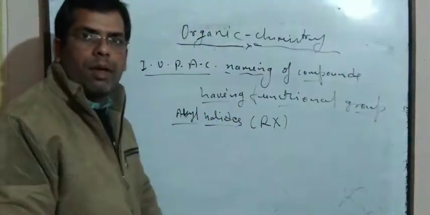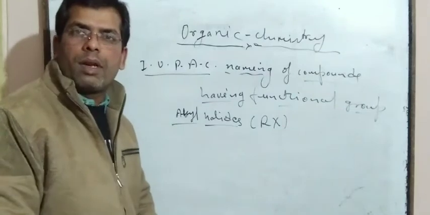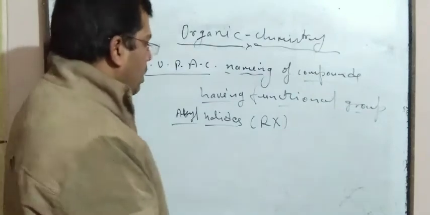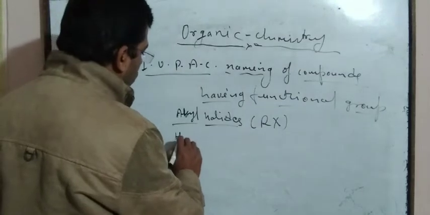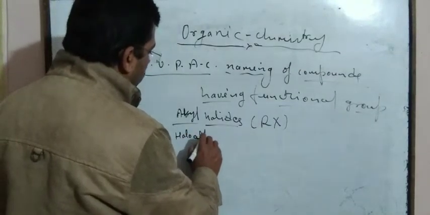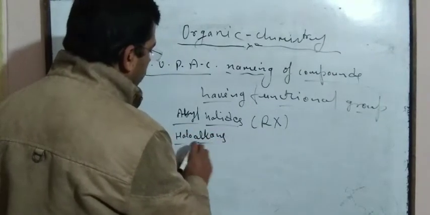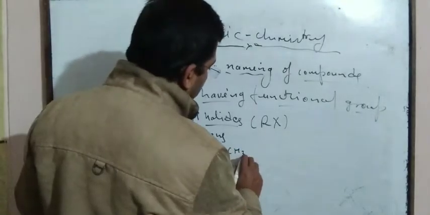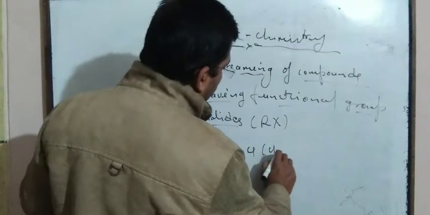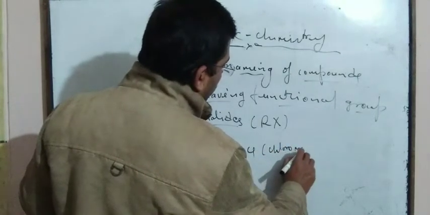And while writing the IUPAC name, it is known as a haloalkane. For example, if CH3Cl is taken, it is known as chloromethane.